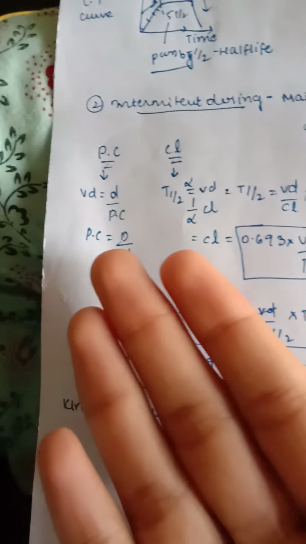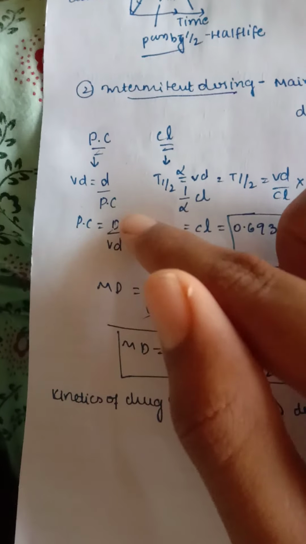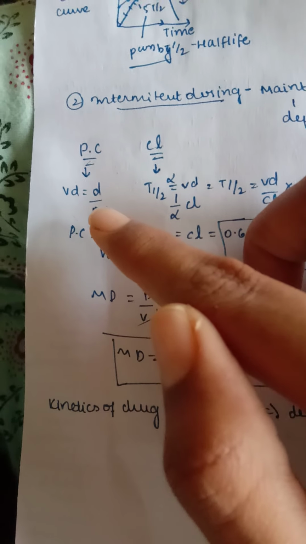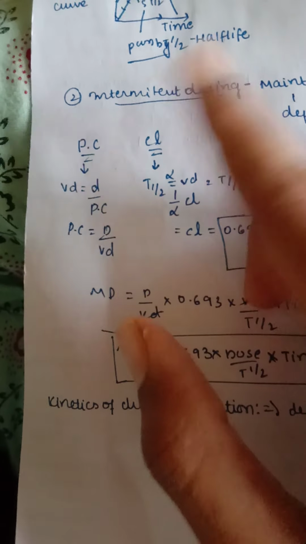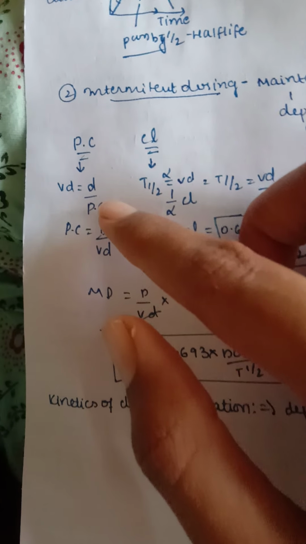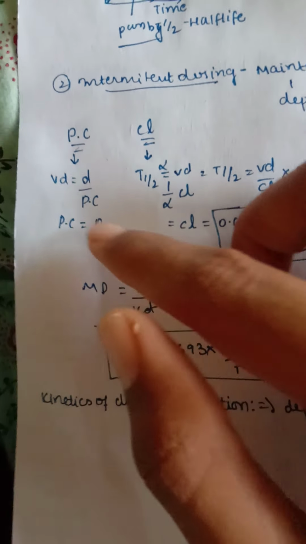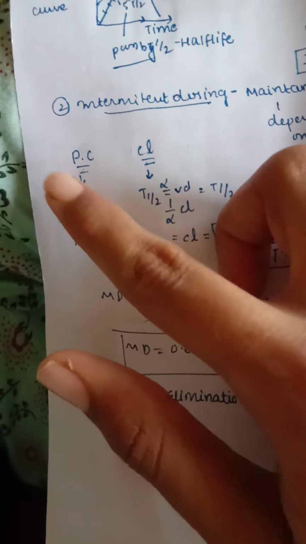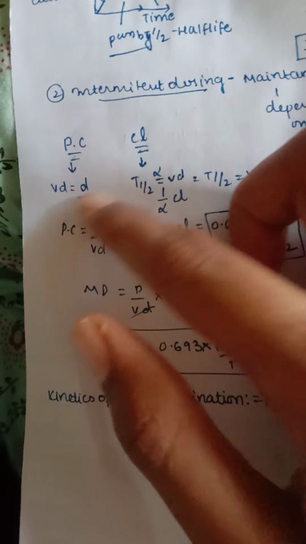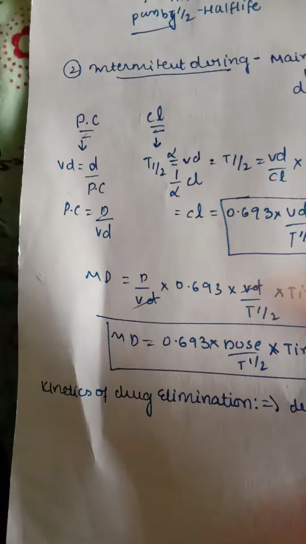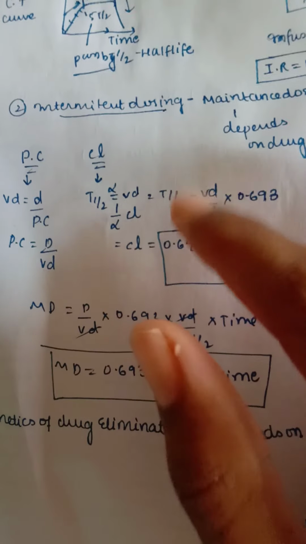So we can make another formula by alternatives. For plasma concentration, if we take VD, that is our volume of distribution, it is equal to our drug dose divided by plasma concentration. So plasma concentration is equal to, if we take VD to that side, D by VD. So this is plasma concentration, and here coming to clearance.